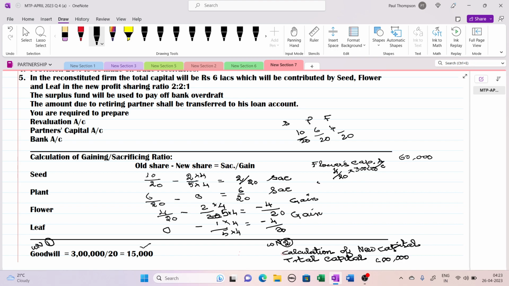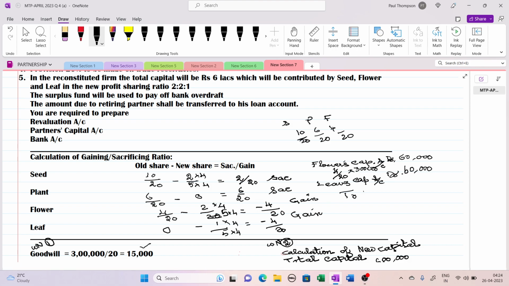Another one, the new partner Leaf is also gaining 4 by 20, the same amount. So this will be debited, Leaf also will be debited with 60,000. Now who is the sacrificing partner?